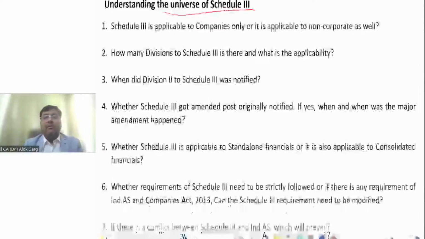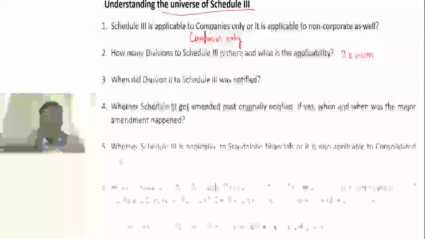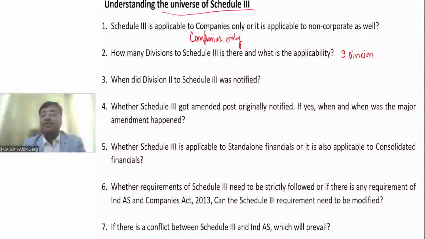Now I will be asking you rapid fire kind of questions, and you have to respond quickly. Is Schedule 3 applicable to companies only, or is it applicable to non-corporates as well? Guys, is Schedule 3 applicable to companies, or is it also applicable to partnership, proprietorship, Hindu undivided family, LLP? Schedule 3 is only applicable to companies. It is not applicable to the companies who are following accounting standards. Division 2 is applicable to the non-NBFC companies who are following Ind AS. Division 3 is applicable to the NBFC companies which are following Ind AS.